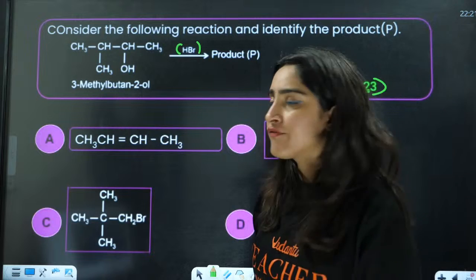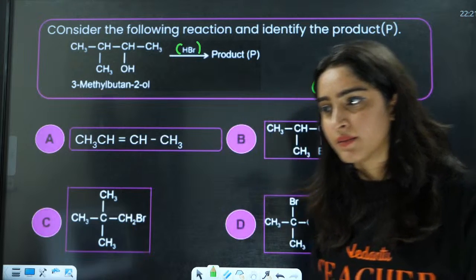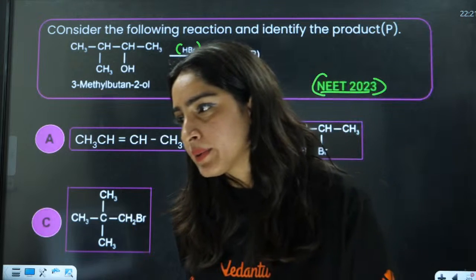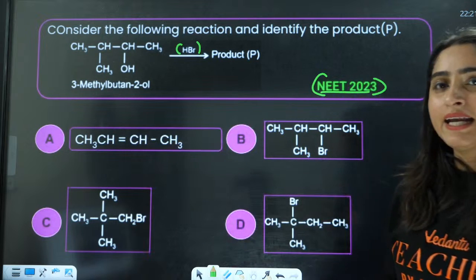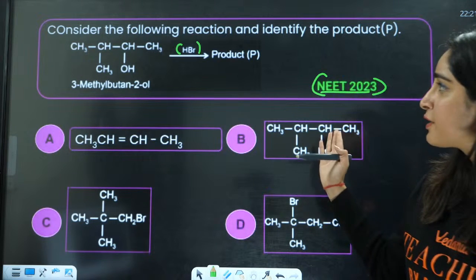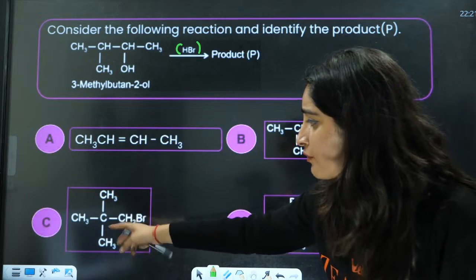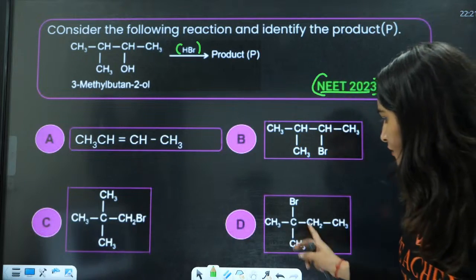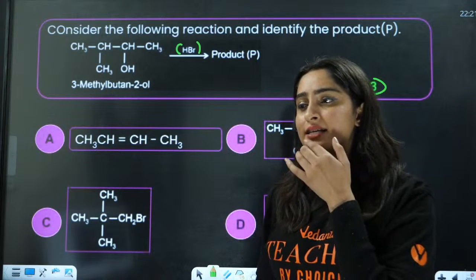Simple HBr, you have OH, you have alcohol. What will be the correct answer? Will there be any dehydration, or simple replacement? Will there be any rearrangement here? Will there be formation of carbocation in this case?